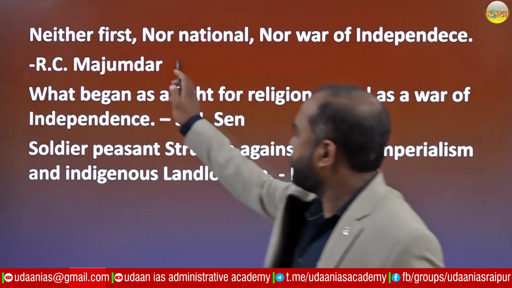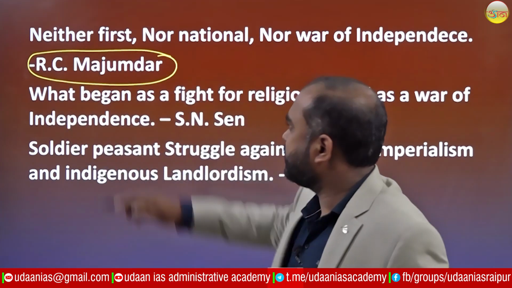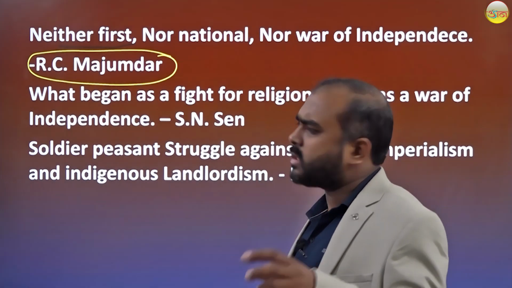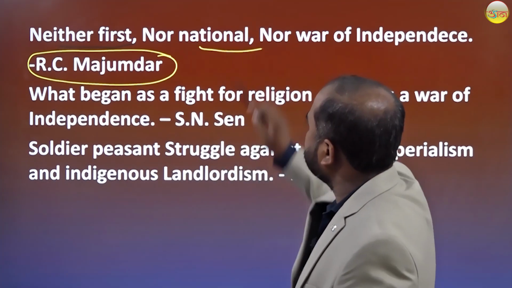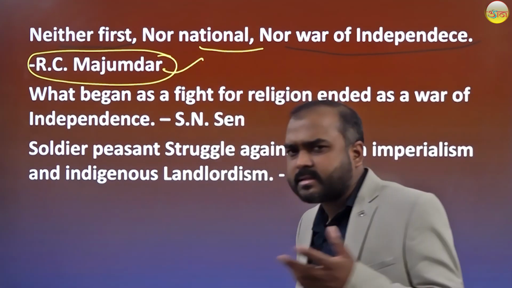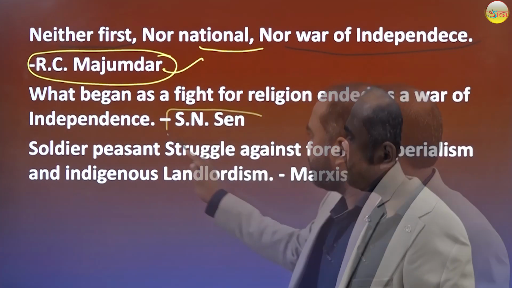So, one very important statement of R.C. Majumdar, many times asked. What did he say? He said, this revolt was neither first, nor national, nor a war of independence. Who said this? R.C. Majumdar.